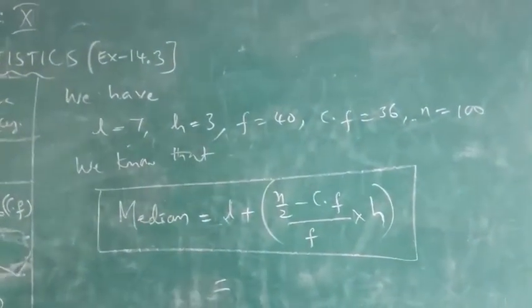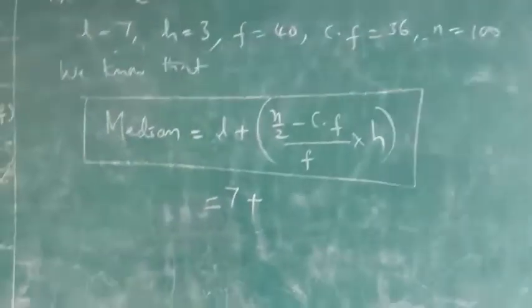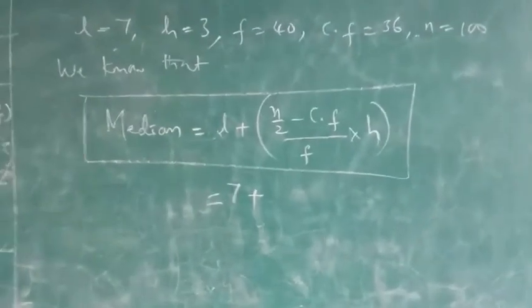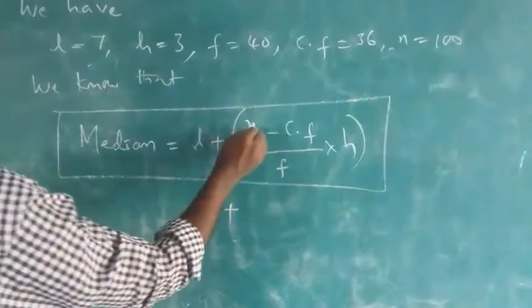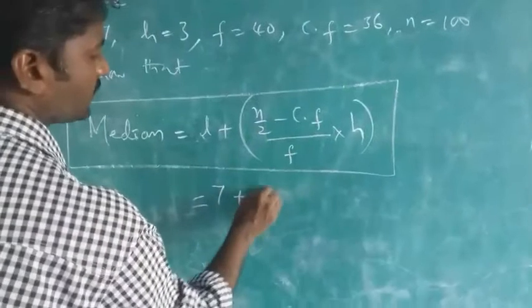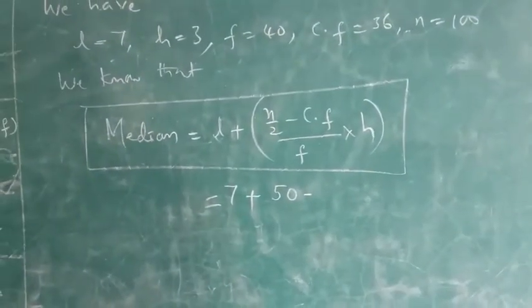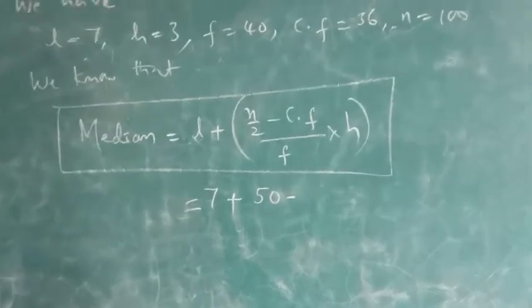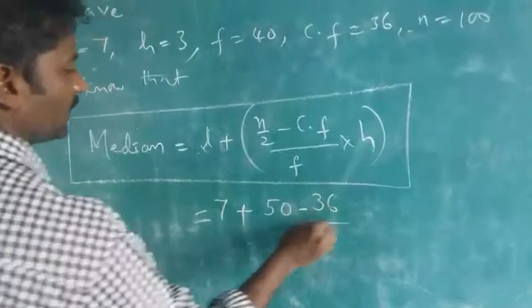Okay, children, now replace. L is equal to 7 plus N on 2. What's the value of N? N value is 100. So N on 2 means 100 on 2, that is 50. CF, what is the cumulative frequency we got here? That is 36. Right, children?